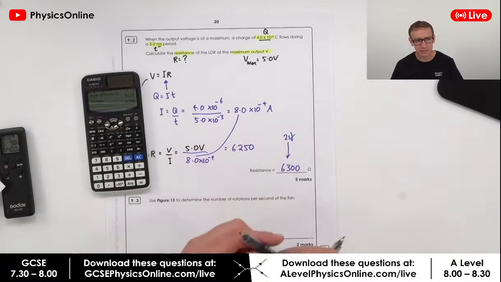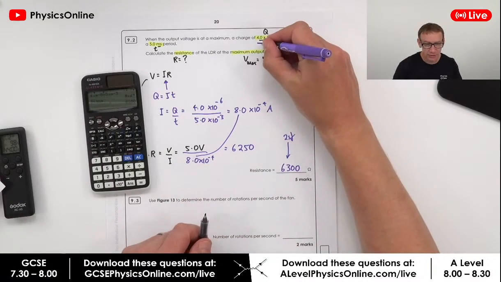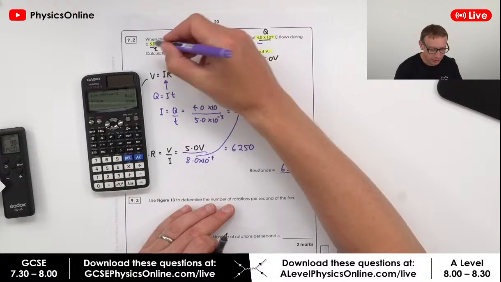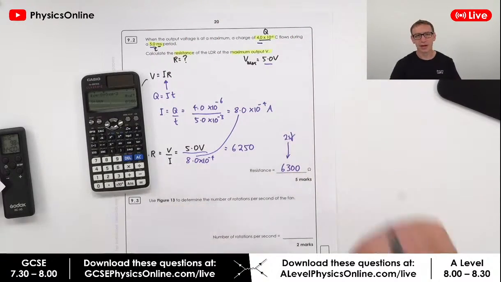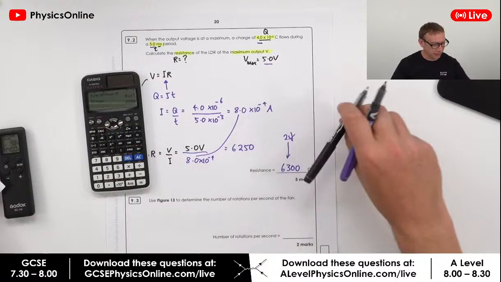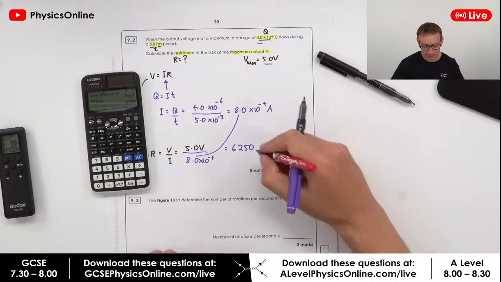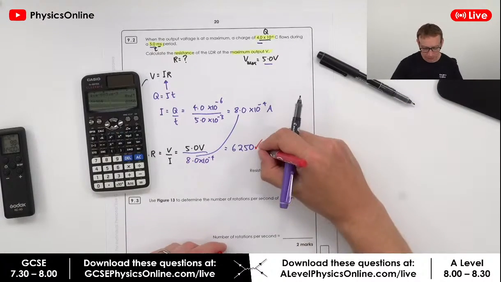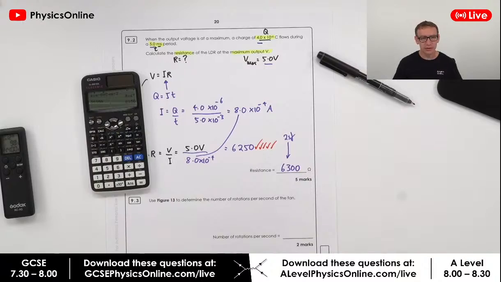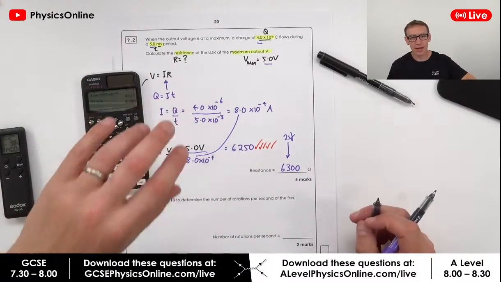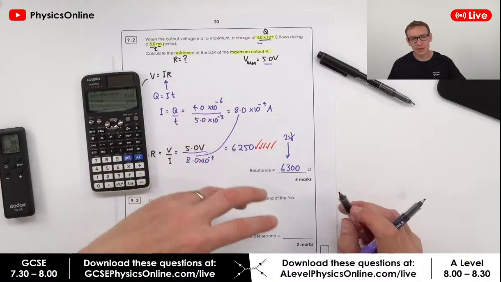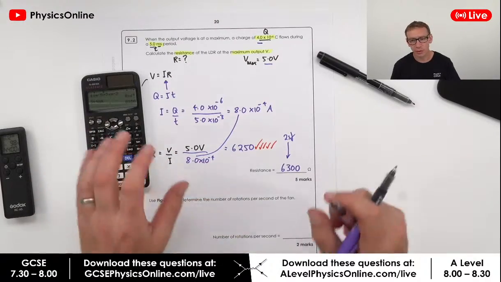How do you decide where to round to? I've given it to 2 significant figures here because we had 2 significant figures up here, there, and there, so I gave my final answer to 2 significant figures. But at GCSE, this answer over here would be completely fine as well, and you'd get all the marks. I would say though, write down the equation, write down your working out, and that means if you do make a mistake, you don't lose 5 marks, you maybe just lose 1 or 2 marks.